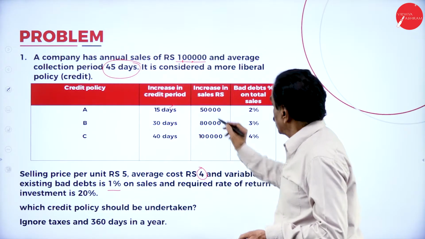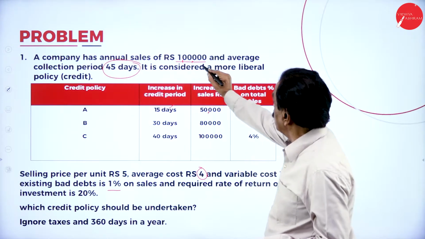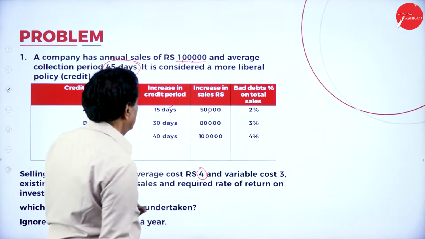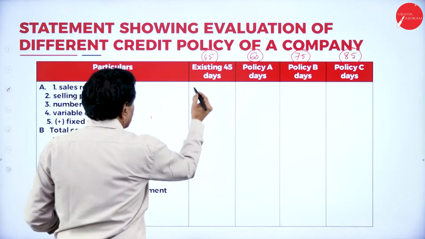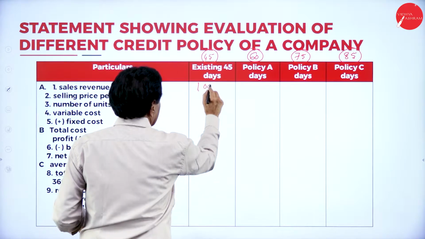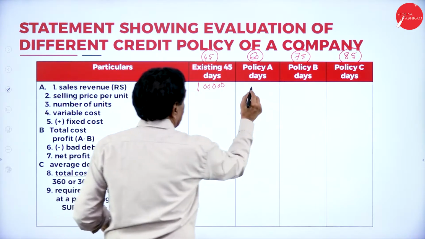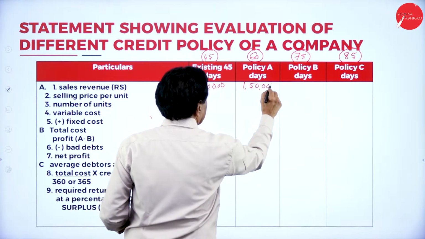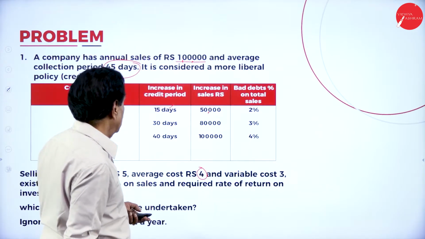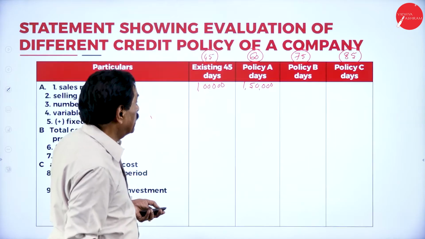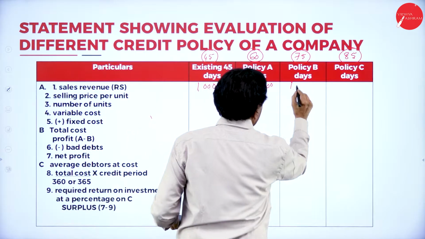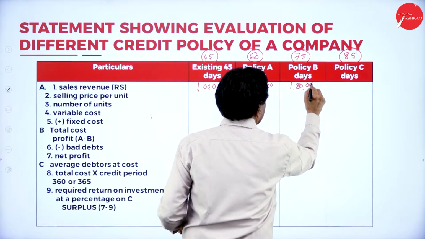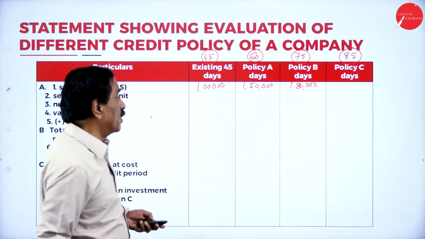Here the sale is increased by 50,000. So present sale is 1 lakh, increased by 50,000 gives 1,50,000 sales. Then 1,80,000, an increase of 80,000 on the base of 1 lakh.